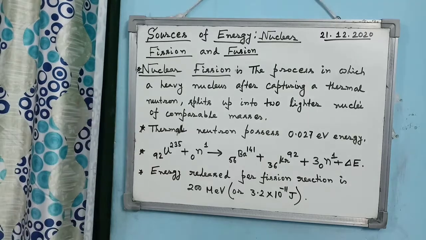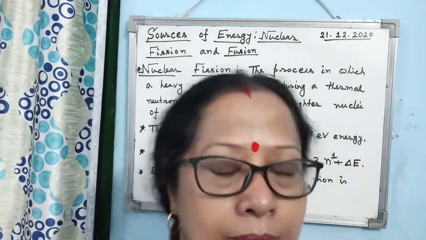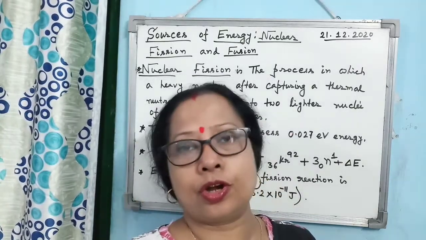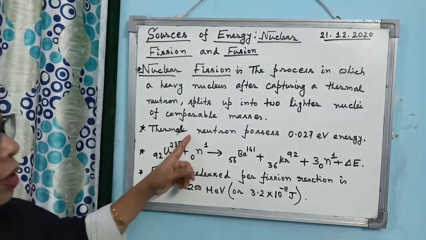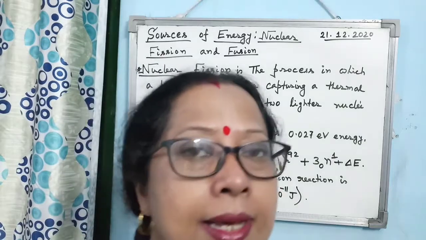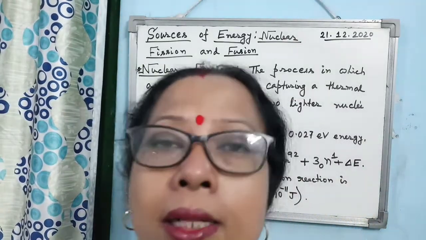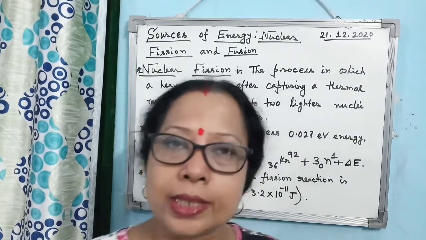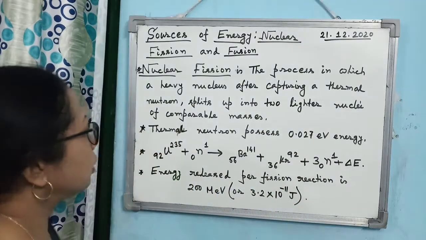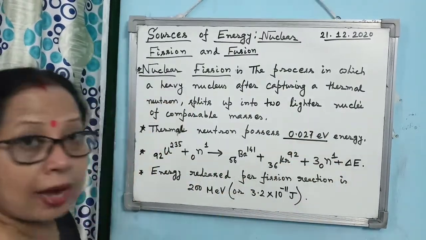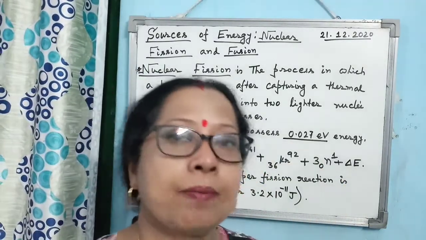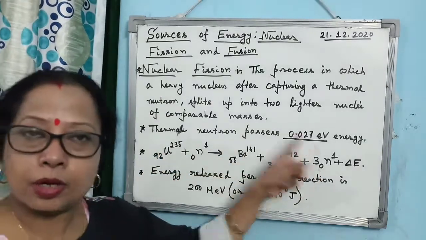Then the second important point, a question which frequently comes in the exam: what do we mean by thermal neutron? Thermal neutron means the neutron which possesses 0.027 electron volt energy. That type of neutron is known as a thermal neutron. So this is another important point. I have noted down all the important points that you need to learn and remember for your board exam. This is the second point you have to remember.